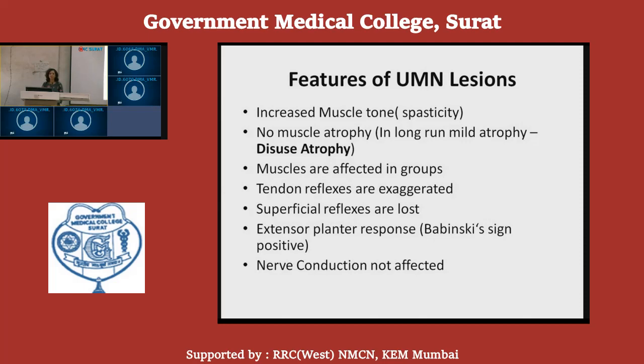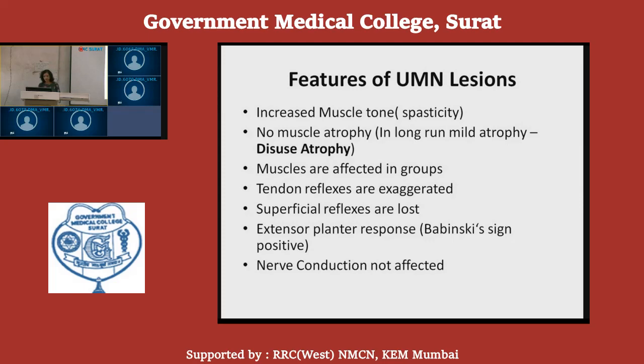In case of upper motor neuron lesion, the muscles are affected in groups. That is, not a single muscle is affected. It is not a single muscle paralysis. It is a group of muscles which is affected. The tendon reflexes are exaggerated and there is loss of superficial reflexes. The Babinski sign is positive, that is, we observe an extensor plantar response. The nerve conduction, however, is not affected.